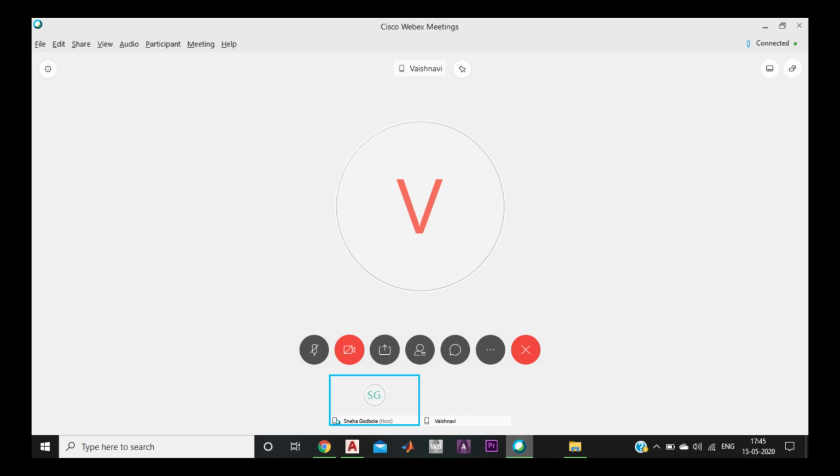Here you can see how the Cisco WebEx meeting app looks. You have the microphone on/off, video on/off, screen sharing, chat, participants, and the meeting end button. On the top right corner, you can get the connected or disconnected signal. So it lets you know whether your microphone is on or off. Down there, you can also change the layout of the screen. You can have a full screen layout, or a grid layout, or a sidebar layout. That depends on your preference. So that's how the meeting app home layout looks.